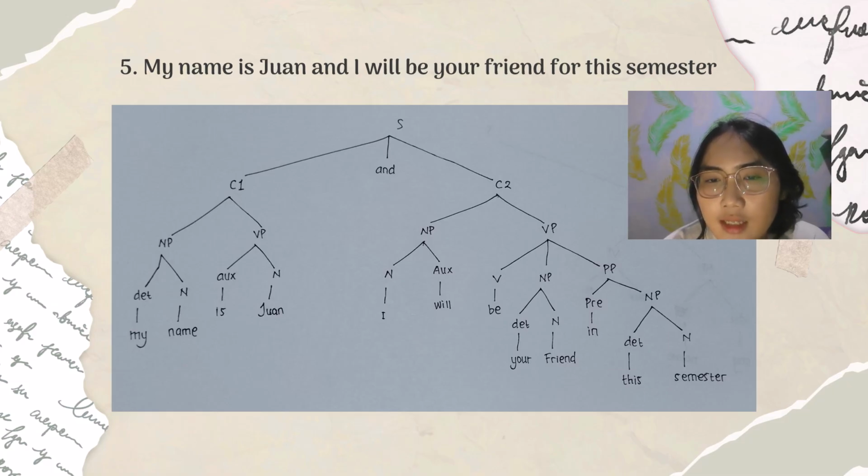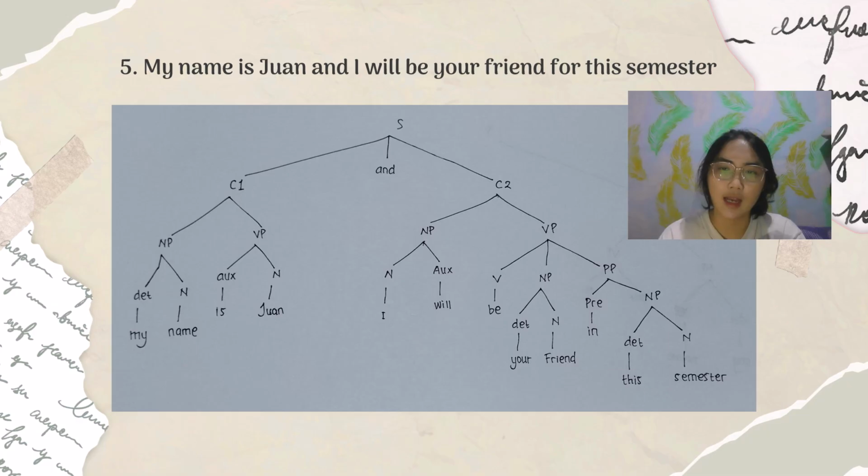Be is a verb. Your friend is an NP. Your is a determiner, friend is a noun. In this semester is a PP. In is a preposition, this is a determiner, and semester is a noun. This semester is NP.